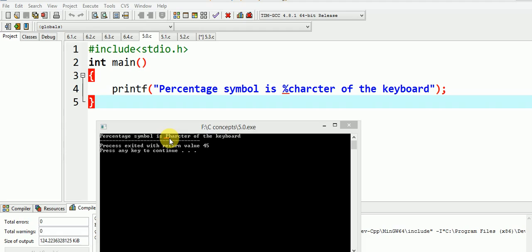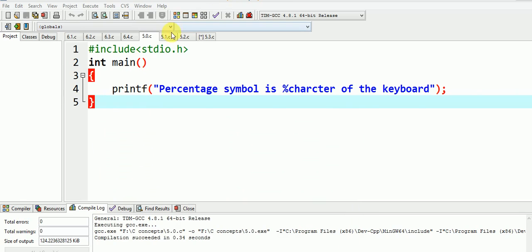This has happened because this percentage C is treated as a conversion character to print the values of char data type. As no char data type was supplied in this printf statement, some garbage character such as this P got printed on our output screen.